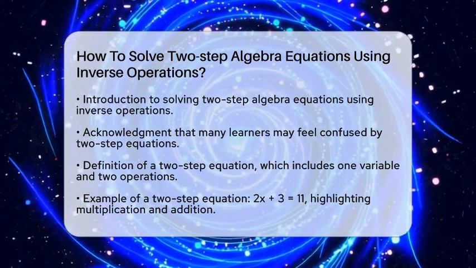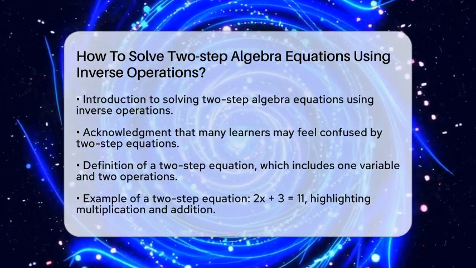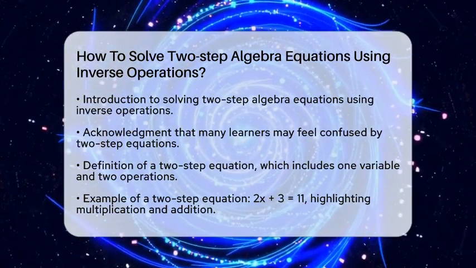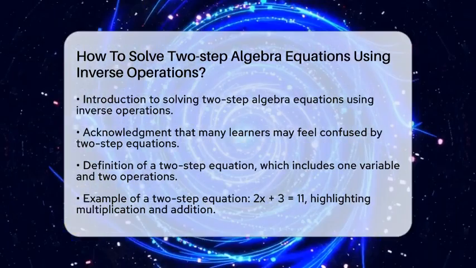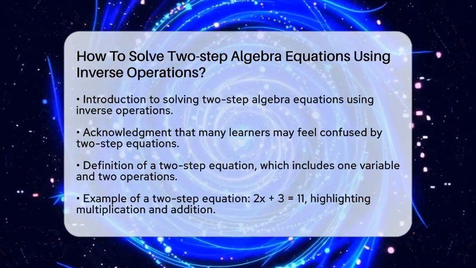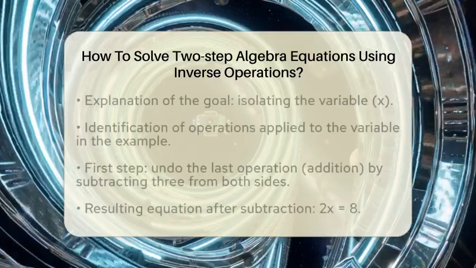First, let's understand what a two-step equation is. It consists of one variable and two operations. For example, in the equation 2 times x plus 3 equals 11, we have multiplication and addition at play. The goal is to get x by itself on one side of the equation.